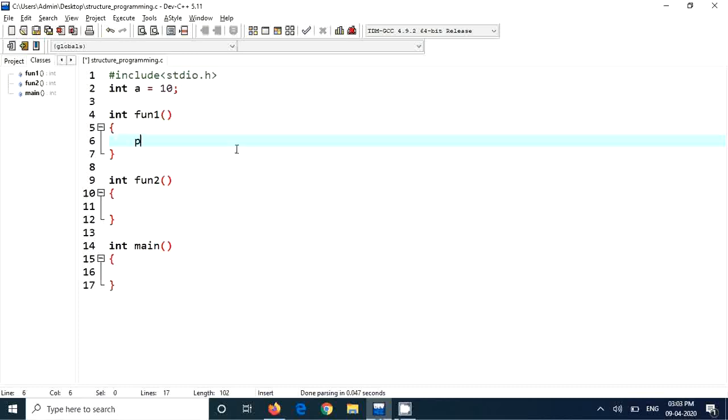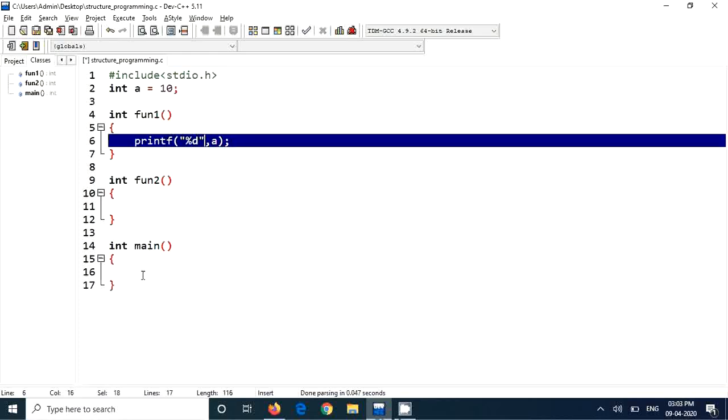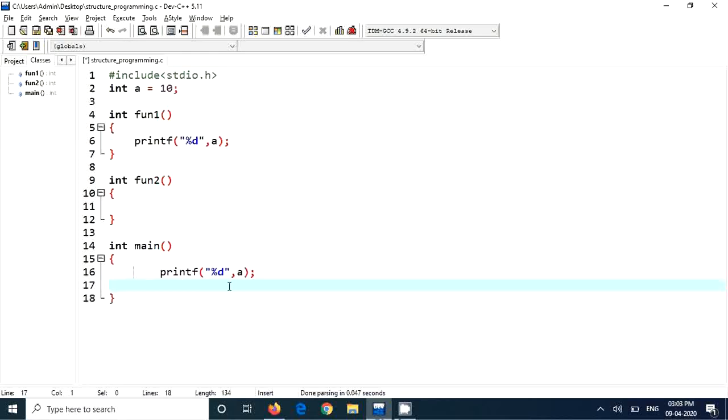Anybody can access it. So if you see printf %d, I put a here, and then I can use this printf here too. In main it is printing a, with a \n, and then we'll call this function fun1.